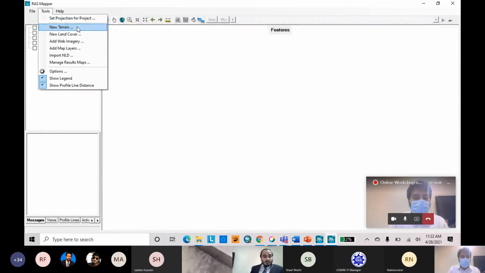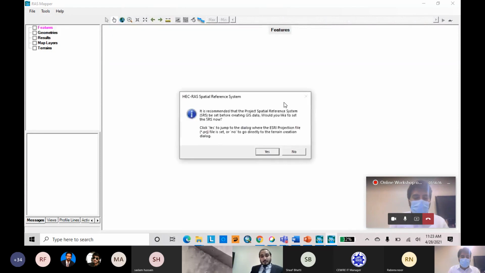On slide 35, I go to the tool and select new terrain, because we are not adjusting the projection here. We will use our digital elevation model projection. Next, here is the window pop up on slide 35. I have written click no. What does click no mean? We will not adjust the SI unit separately. We will adjust with our terrain. If clicking no, we go directly to the terrain creation dialog.